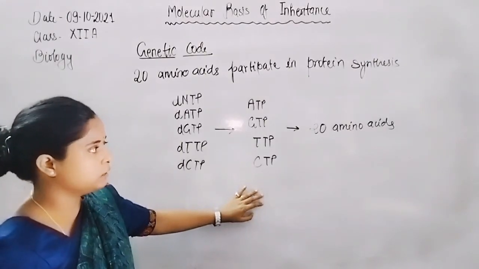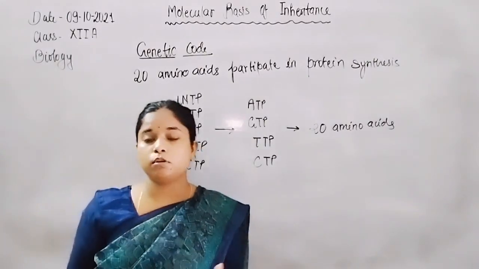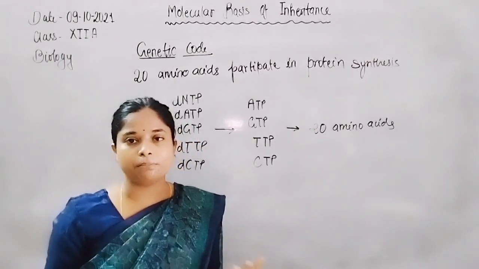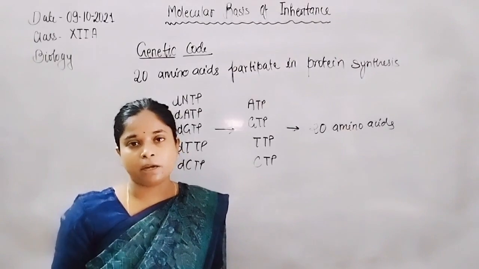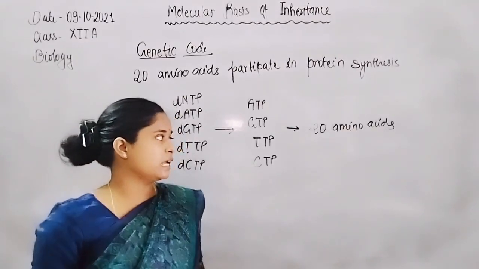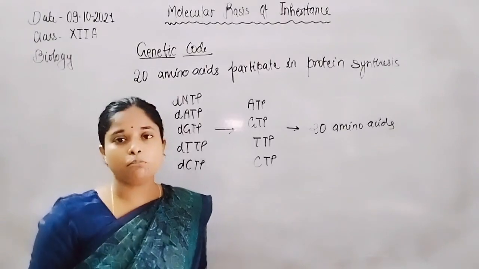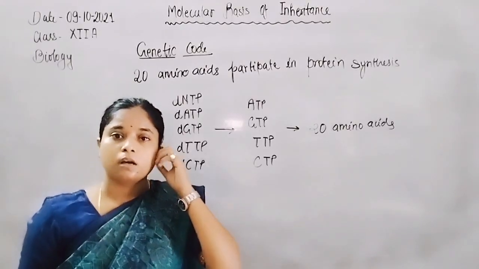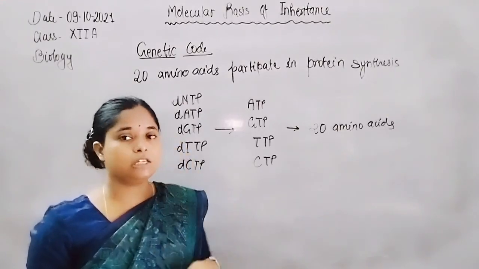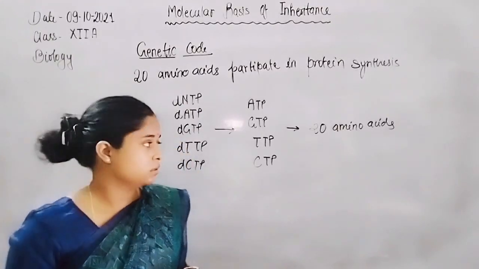But a protein is formed by approximately more than 100 amino acids, or it can be less than 100 amino acids. But it is necessary that the protein molecule has all 20 amino acids.